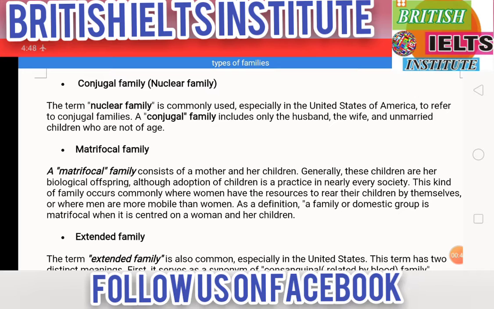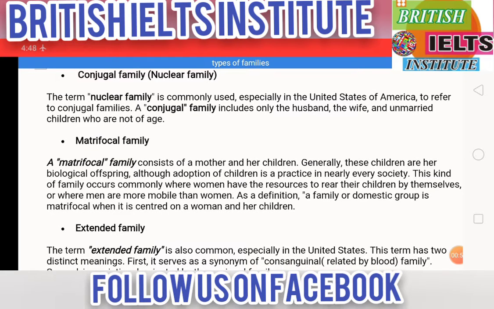So let's start. First of all, nuclear family. So nuclear family or conjugal family. The term nuclear family is commonly used, especially in the United States of America, to refer to conjugal families. A conjugal family includes only the husband, the wife and unmarried children who are not of age. It means under 18 years. So this is the simplest form, and is formed by almost... not all students are aware.